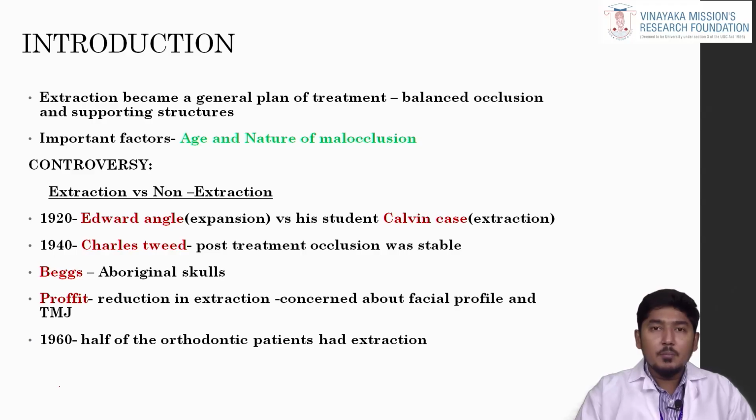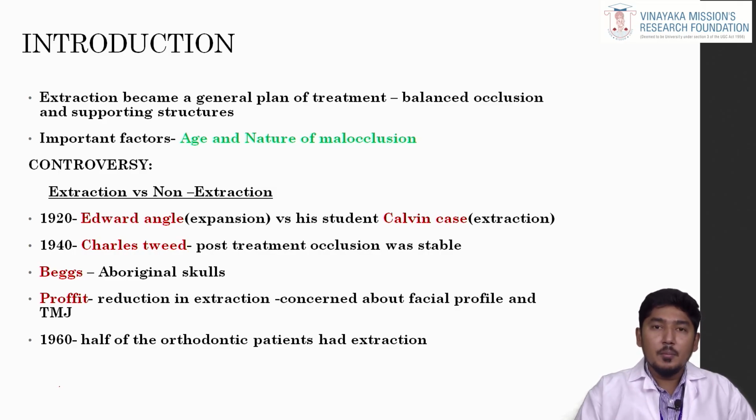Extraction became a basic treatment plan for each and every treatment in orthodontics to create a balanced occlusion and stable supporting structures. The two factors which determine the extraction treatment plan are age and the nature of malocclusion. If there is a severe malocclusion, we have to go for extraction of teeth, obviously. Next is age.